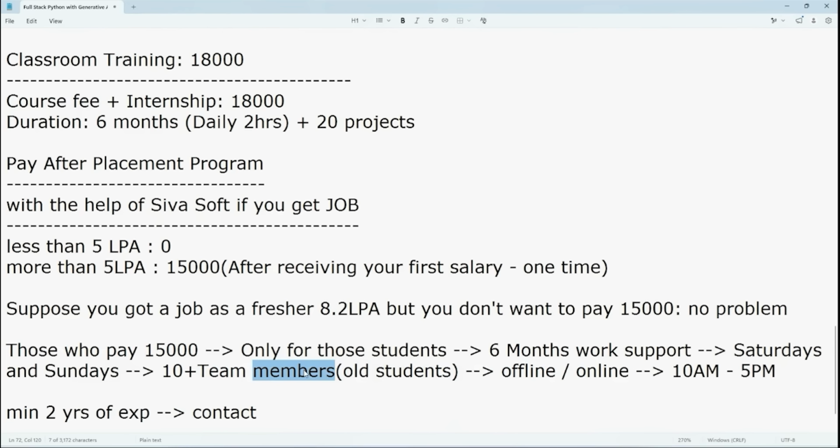So like this only, these people also. See, let's say you got a job with the help of SIVASOFT. Okay, you completed 2 years. Then we are going to contact you. Okay, definitely you are in a good position. Good package, good position, everything is fine.